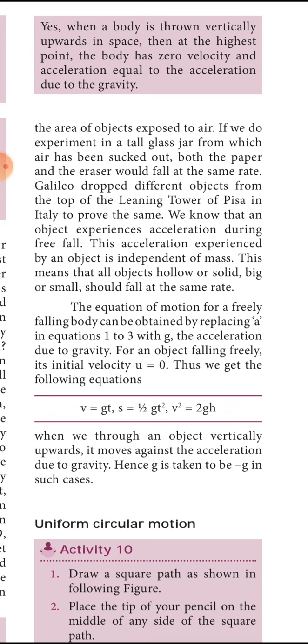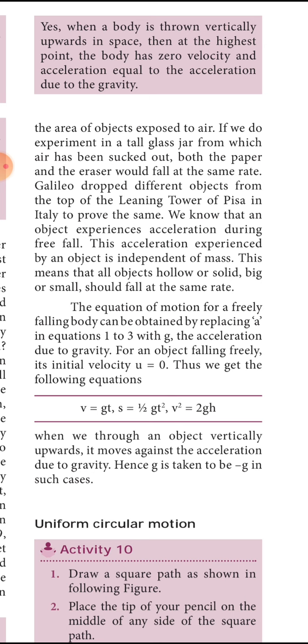We know that an object experiences acceleration during free fall. This acceleration experienced by an object is independent of mass. This means that all objects, hollow or solid, big or small, should fall at the same rate. The only condition is the absence of air. In the presence of air, the speed will vary because the air resists a body of lighter mass. If the mass is more, the body pierces the air layer and falls down. So the acceleration due to gravity acting on every object is the same, it is constant.